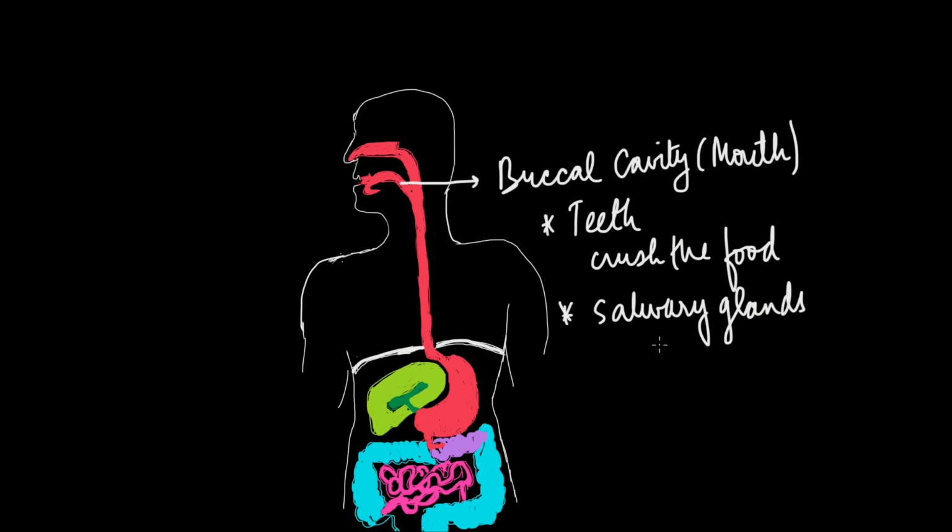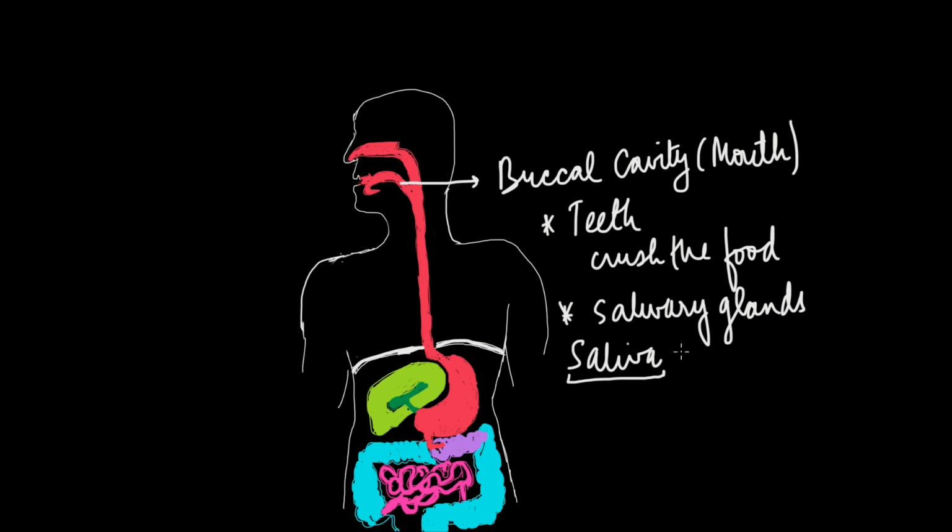And here in this case, we have salivary glands, which secrete saliva. Saliva is the liquid that engulfs your mouth when you see something really tasty. So that is the liquid that is gushing inside of your mouth.